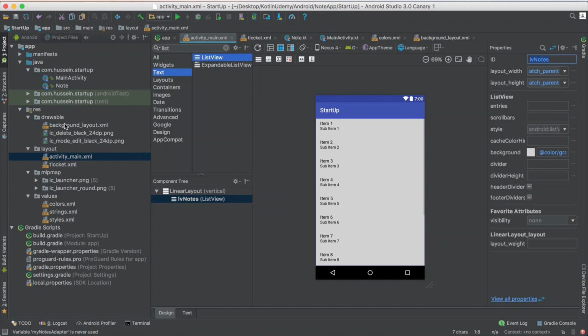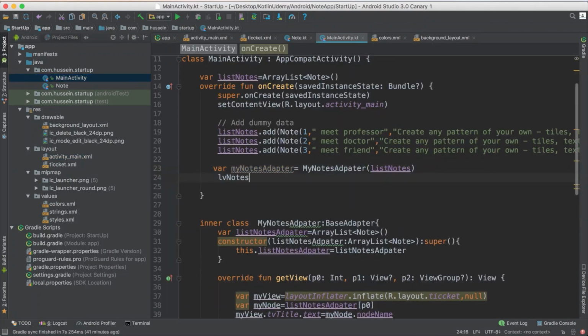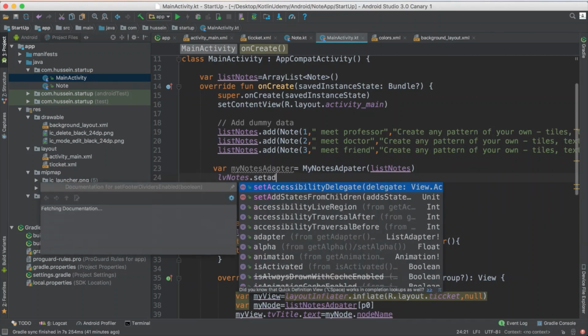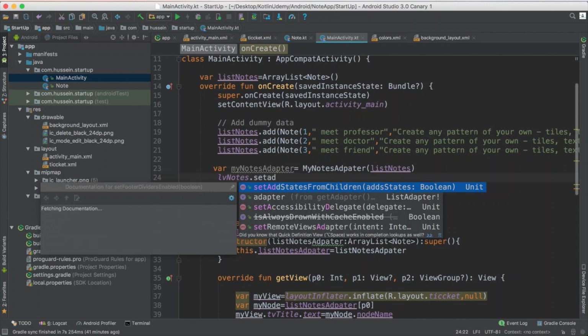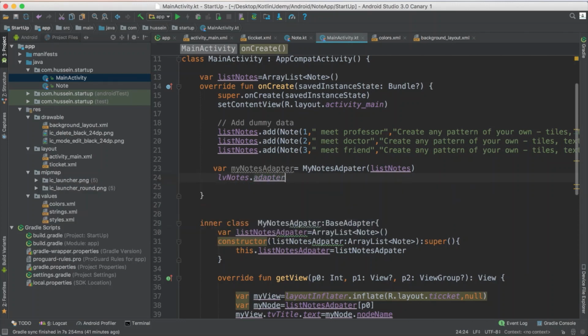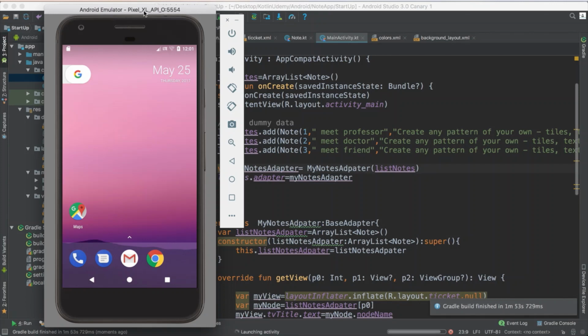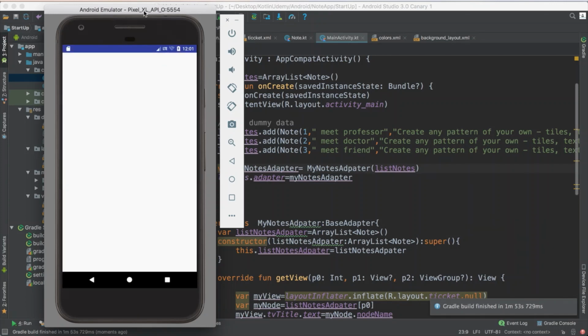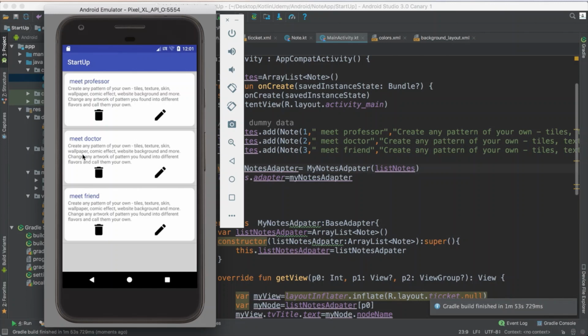So you just go back here to your main activity. You have this one, list view dot, you set adapter. You say set adapter, hopefully. Oh, I think they just updated it to adapter only. So adapter, and yeah, you're done. Very basic process. Let me just run it and make sure. Here we go. Yes, that's great. See, he just loaded all the tickets now. So now yes, we are good and everything sounds great.